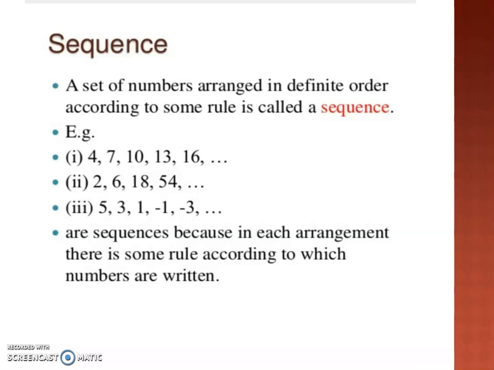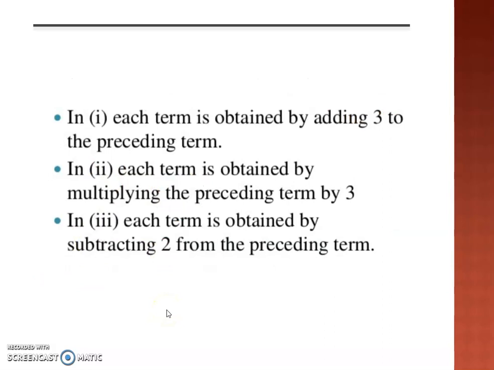So they need to have a certain rule by which the sequence is formed or generated. Some relation between the numbers has to be there. Such a list of numbers is known as a sequence. Here I have given a few examples of these sequences. All of these numbers have some rules according to which they have been written. So let's see what the rules are.